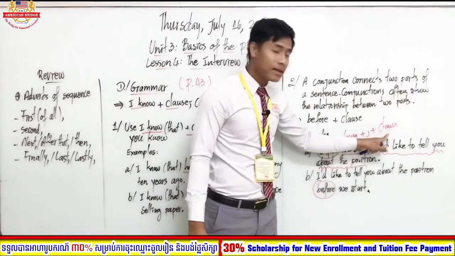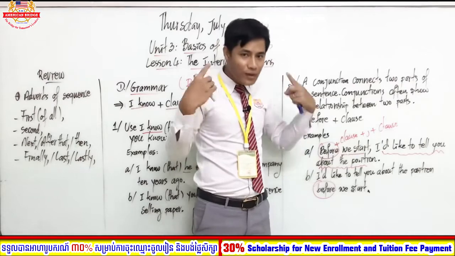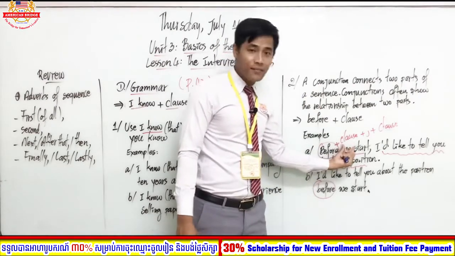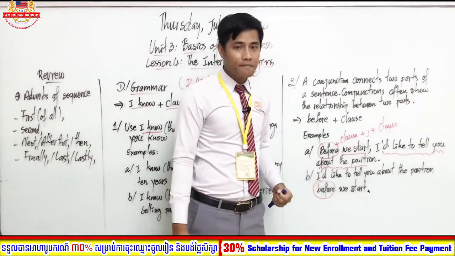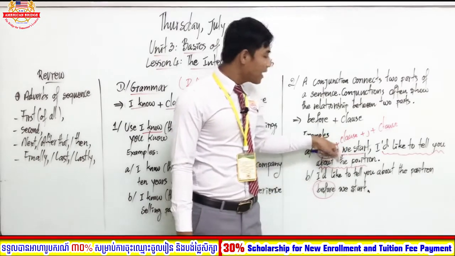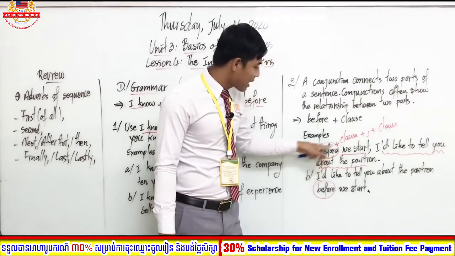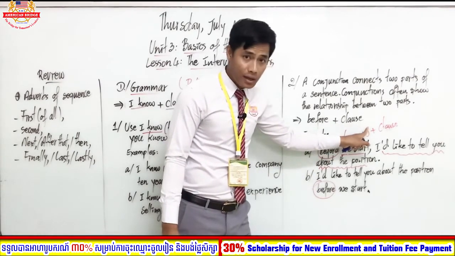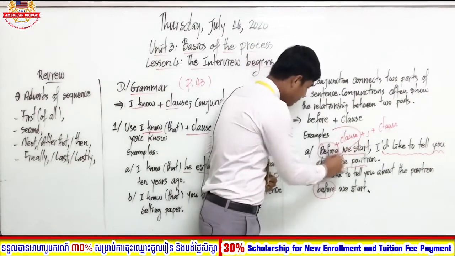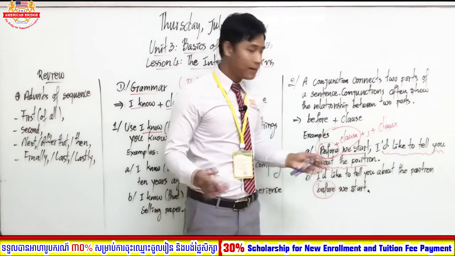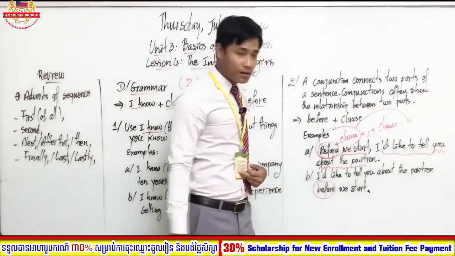So this clause happened first, and this clause happened later. You have to note that the clause after before always happens later. Got this? You can write it another way. We can put the conjunction before in the middle over here. This is how to move the clause. We can put this clause in front of this clause.